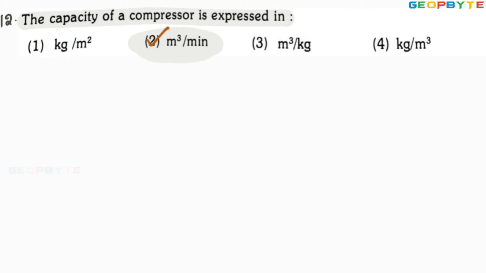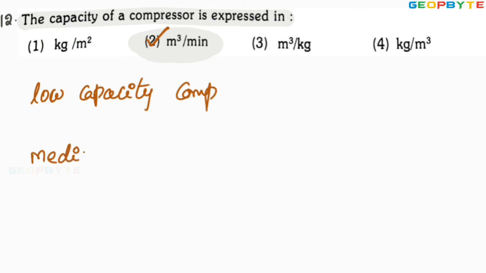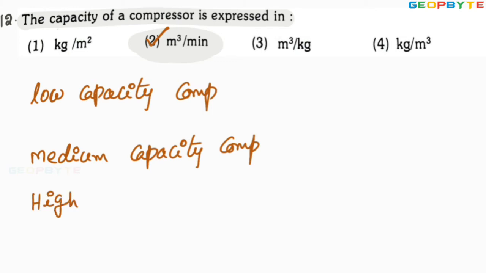Dear friends, based on the capacity of the compressor, the compressors are classified like this: low capacity compressor, medium capacity compressor, and high capacity compressor.